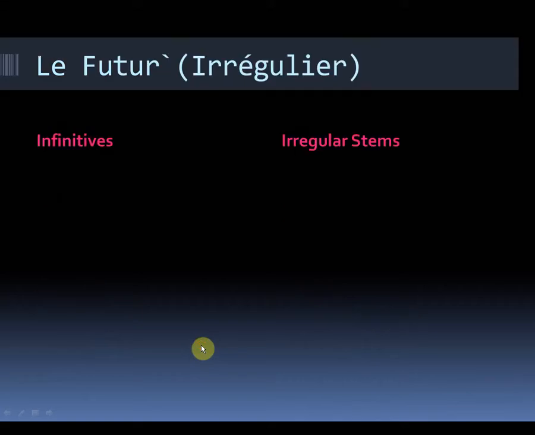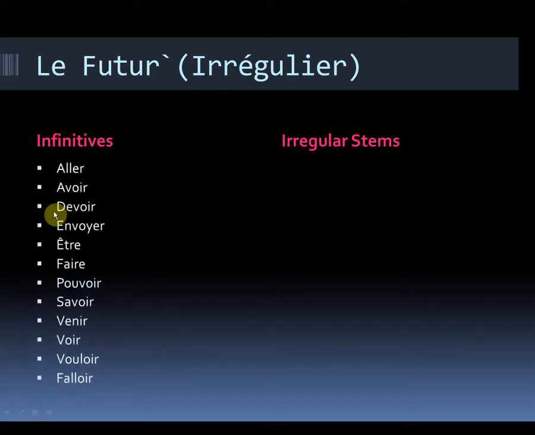On va continuer. So, le futur, irrégulier. So, rather than the process that we looked at last time, taking the infinitive and changing it in a consistent way for regular verbs, for the irregular verbs the stems change completely, as you'll see, and you just have to learn the irregular stems for the future. Now, the good news is that this covers both future and conditional tense as well, but look at the next video podcast on the conditional tense and I'll explain how that works. Effectively, all that changes are the endings.